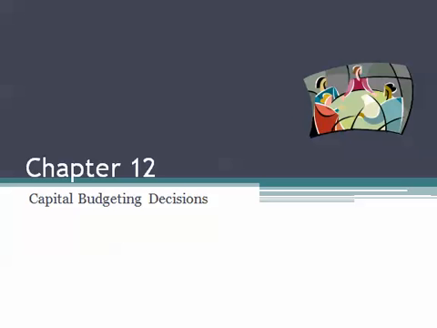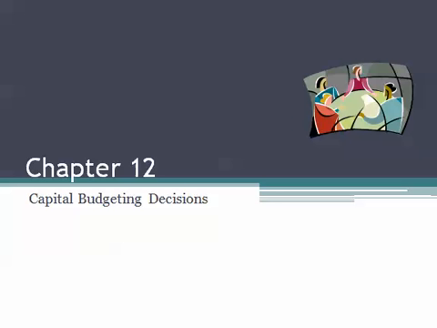Chapter 11 looked at some one-period decisions regarding accepting or rejecting special orders, making or buying a component, continuing or discontinuing a business segment. And in Chapter 11, we had a rather myopic view of our decisions. It was a one-period approach.